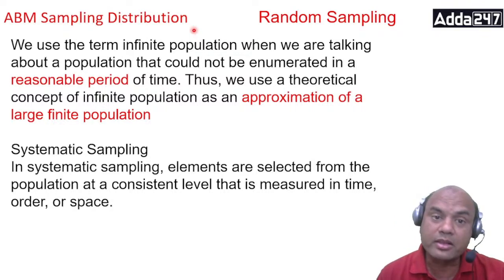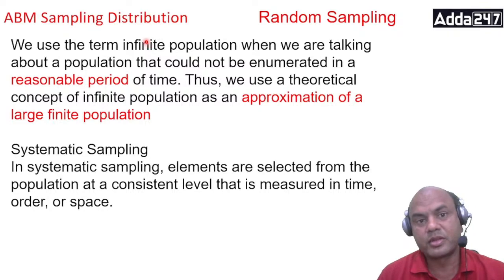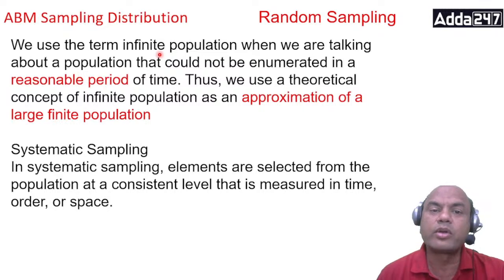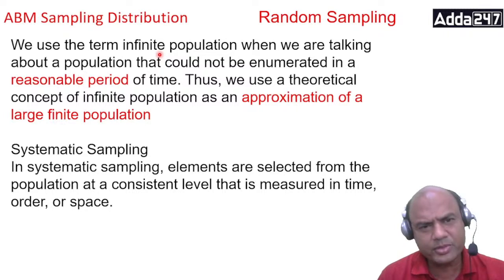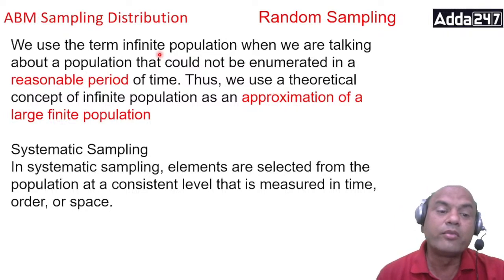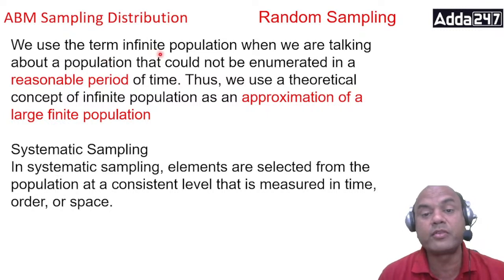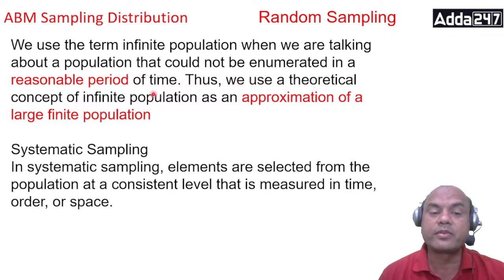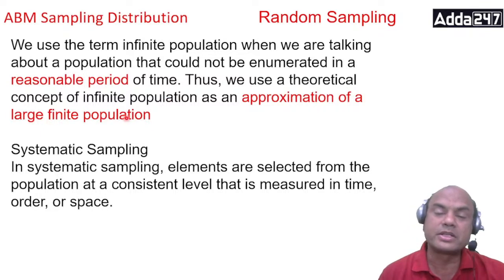Although it is countable. Infinite, what is the real meaning of infinite? Which cannot be counted. But if I say, okay, tomorrow I'll tell you, you go and count the entire population of the city wherever you live. Is it possible? That becomes infinite for you within a reasonable period of time. So it cannot be determined within a reasonable period of time, right? Thus, we use the theoretical concept of infinite population as an approximation of a large finite population. Approximation of large finite. Got it?